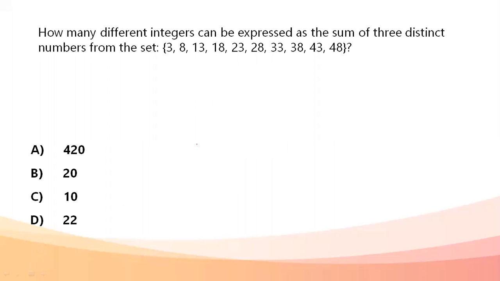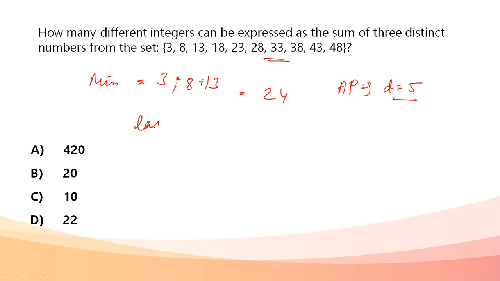Okay, so the important thing here is the numbers that are given to us: 3, 8, 13, and all of that. Minimum sum that can be obtained is going to be the sum of 3, 8, and 13. Minimum sum becomes 24. Now all the numbers given are in an AP. Every number given is in an AP with common difference equal to 5. That is what is given. So their sum will also increase with a common difference of 5. The last sum, or the largest sum, would be 38 plus 43 plus 48, which comes out to be 129. Common difference is going to be 5, because if the numbers are increasing by 5, the sum will also increase by 5.